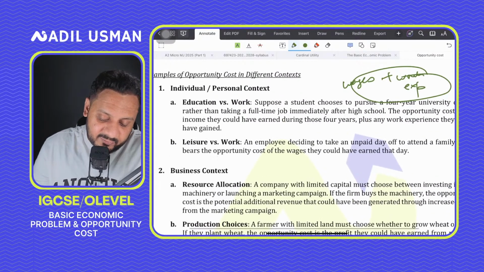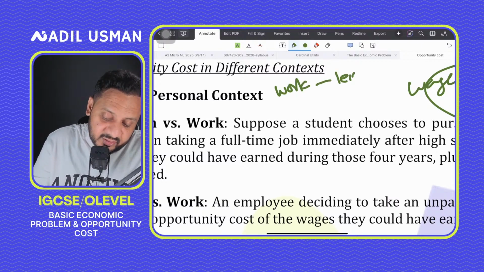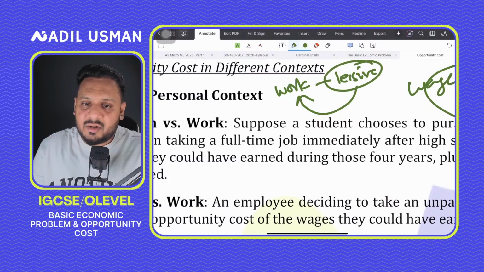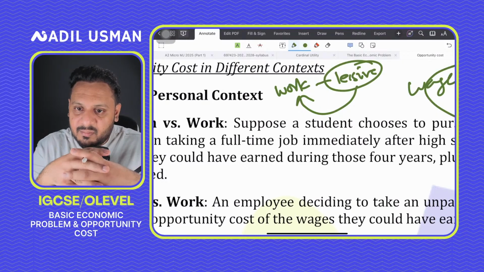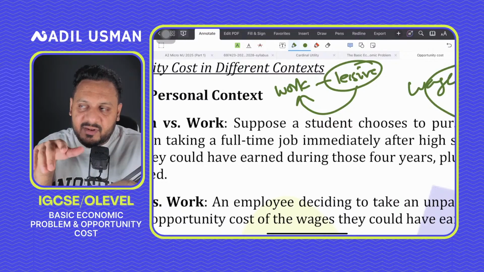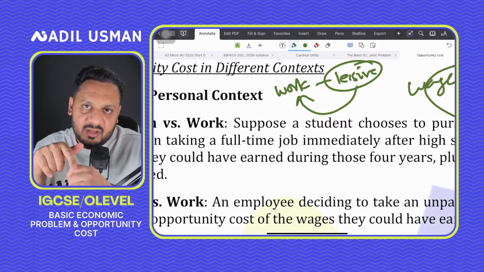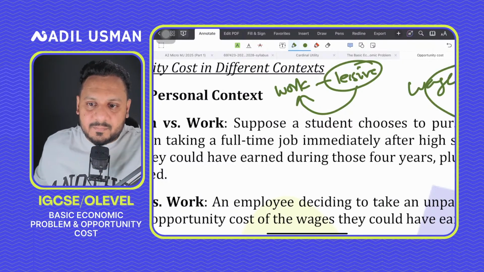Do remember that from an exam perspective, the opportunity cost of working is basically leisure, and the opportunity cost of leisure is working. So you can say in the exam that leisure versus work is a very traditional example that you could give, right? So if let's say you take a day off from work today because you have to spend time at the beach with your family, that means lost wages for that day. So that is an opportunity cost for spending time with family.